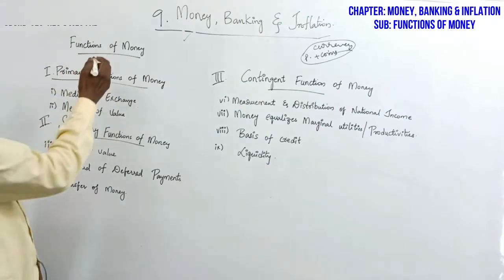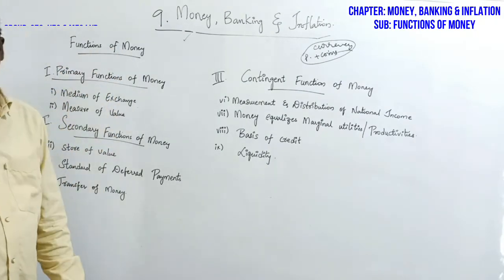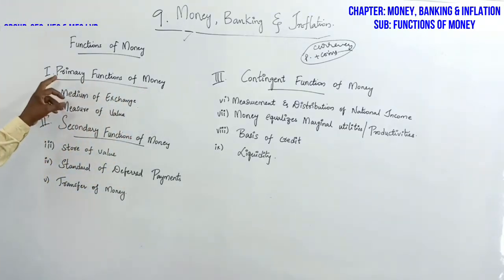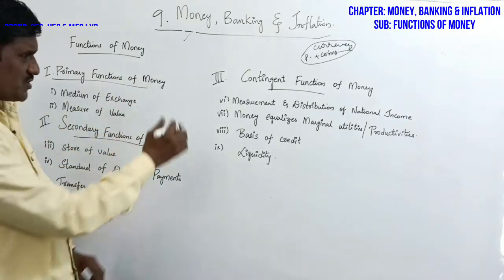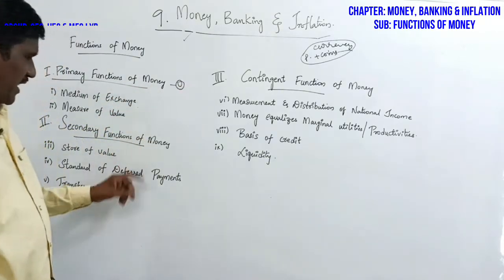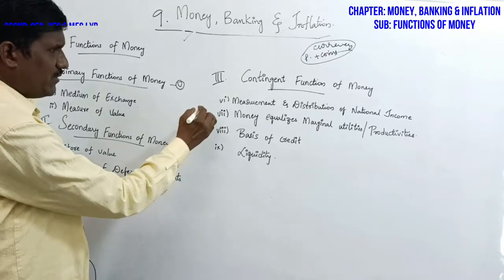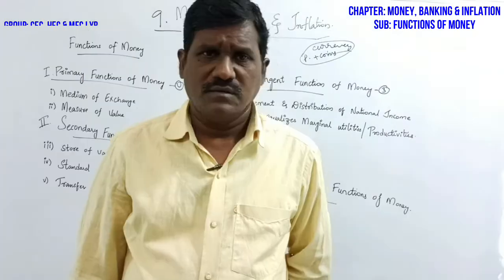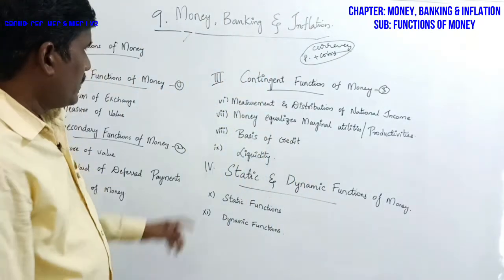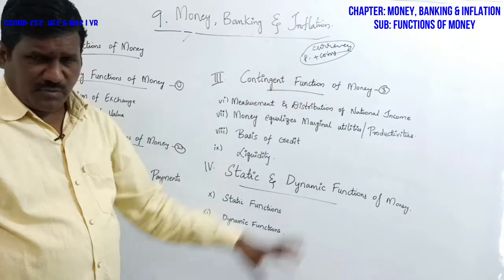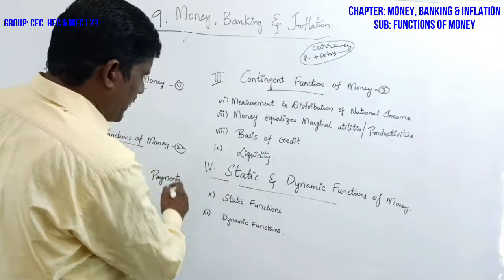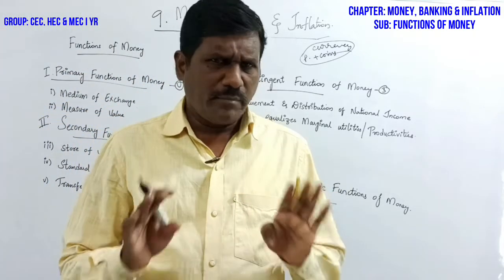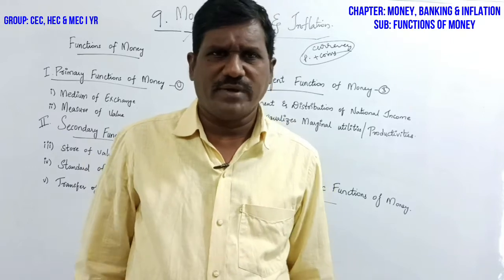Functions of money. Here the functions of money are divided mainly into types. One is primary functions of money, secondary functions of money, third, contingent functions of money, and fourth, static and dynamic functions of money. So these are the main categories of functions of money.